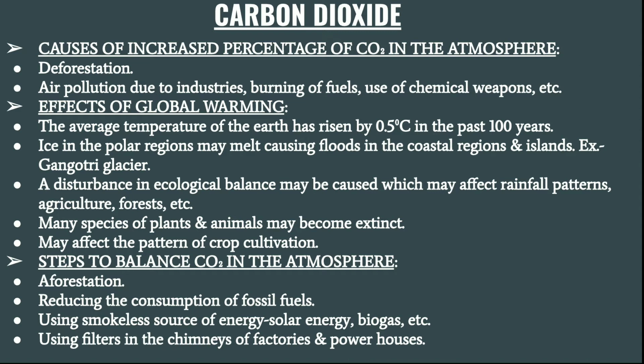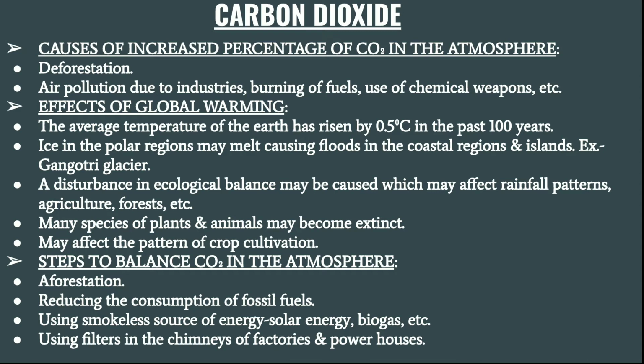Due to global warming, the ice present in the polar regions has started melting. As it melts, the rivers are overloaded with water, which can cause floods in coastal regions and islands, like the Gangotri glacier which is melting.